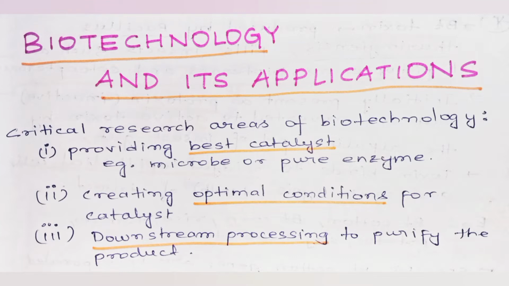Critical research areas of biotechnology are providing the best catalyst in the form of microbes or pure enzymes. Secondly, creating optimal conditions for catalysts. Thirdly, downstream processing. Agricultural applications.